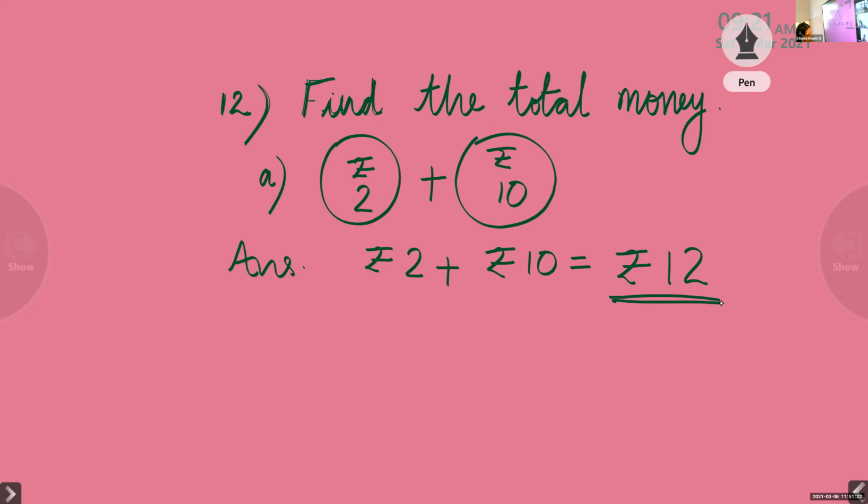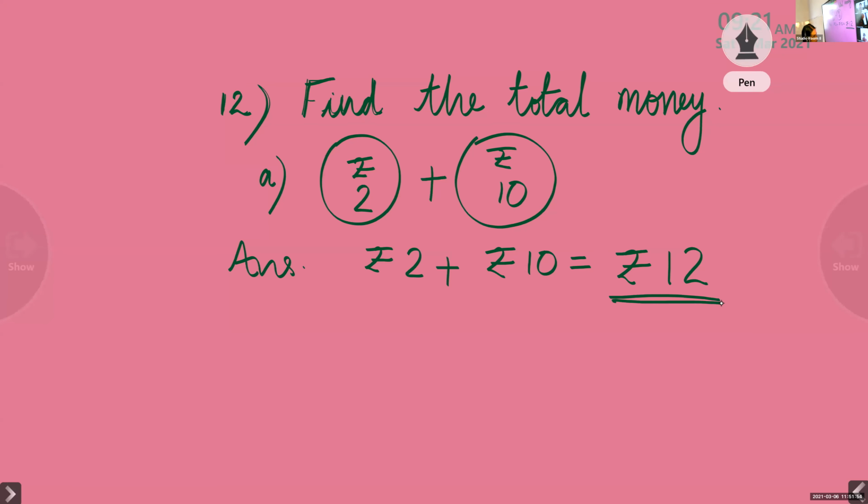Question and answer. Here we are adding the coins. First of all you have to identify the coin. The first coin is rupees 2 and another coin is rupees 10. So rupees 2 plus rupees 10. The numbers written on the coins are 2 and 10, so we have to add 2 plus 10. 10 is the bigger number, so we keep it in our mind, and 2 we take in our fingers.